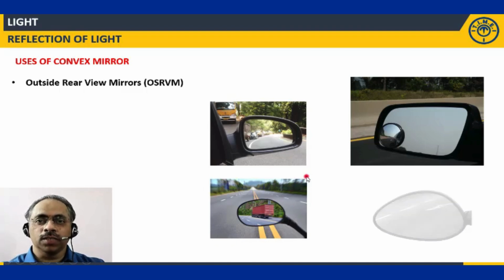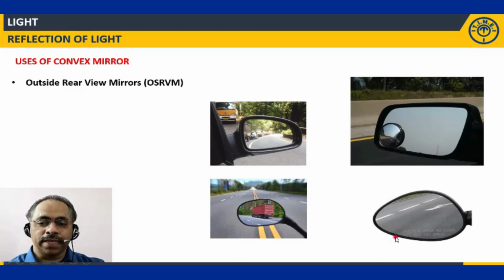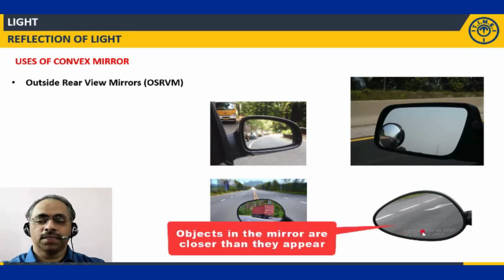Now if you observe closely on this type of mirrors, some text will be written like this: objects in the mirror are closer than they appear. The significance of this statement is that if you look into the convex mirror as an OSRVM, you will observe the person who is coming at the back.